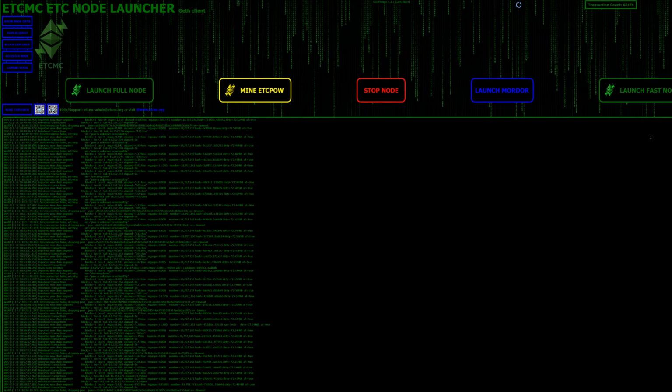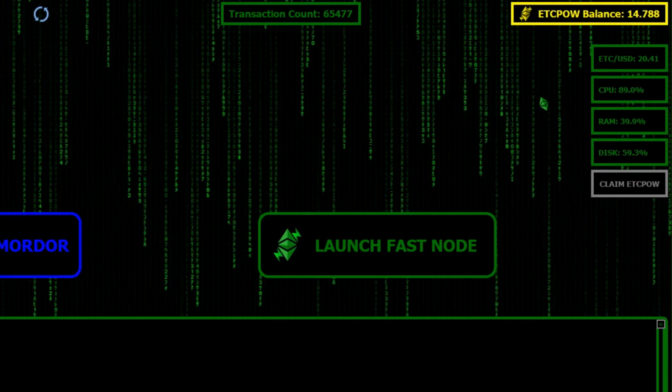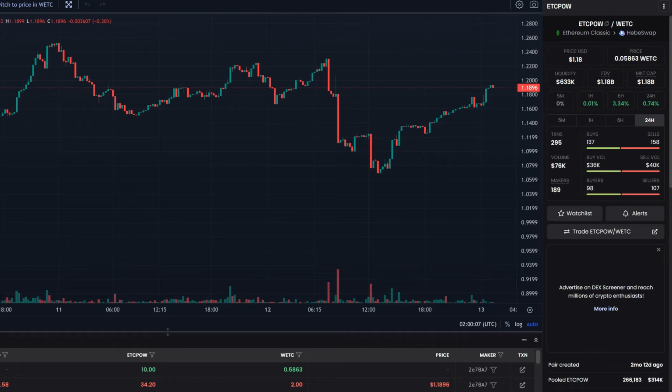So currently right now, you should be earning about 13 coins a day. That works out in a 30-day month to about 390 coins, or in a 31-day month, about 403 coins or so, something like that. Based on the current price of $1.18, which has gone up quite a bit. When I first got it, it was only at like 28 to 30 cents or something, but that's about $15.34 a day at the current price of ETC POW, and it's only using about 9.5 watts of power.